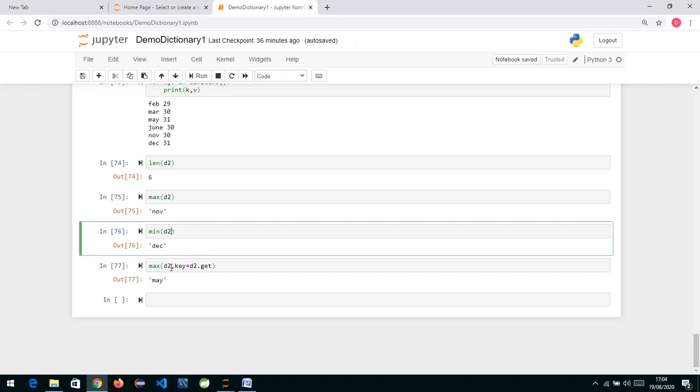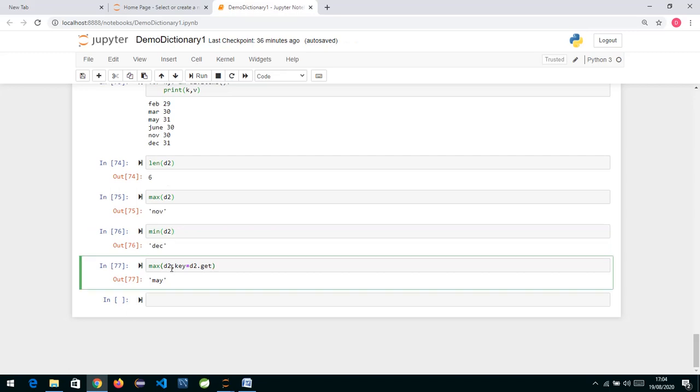So I want it to give me the value. If you want to see both the key-value pair and the maximum month over here, then instead of passing d2, we can pass d dot items. When I pass items over here, this will be a list of tuples. Then from the tuple, I'll write lambda x colon, then x of 1.